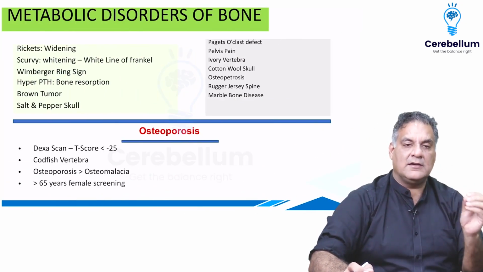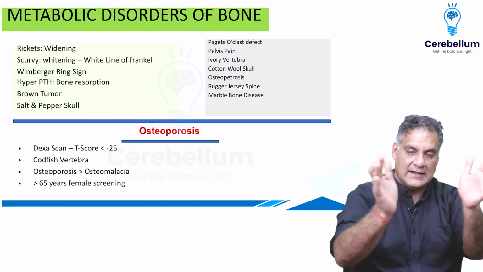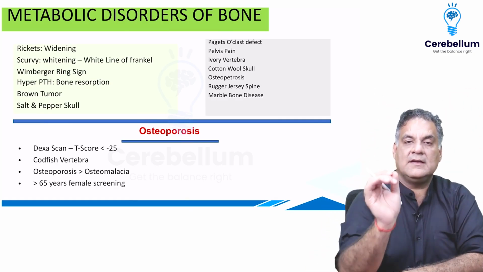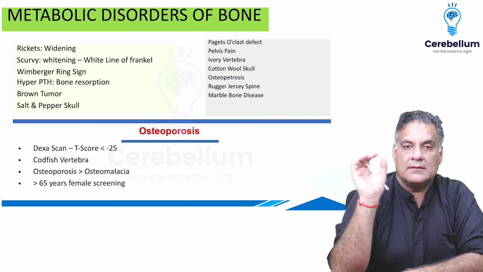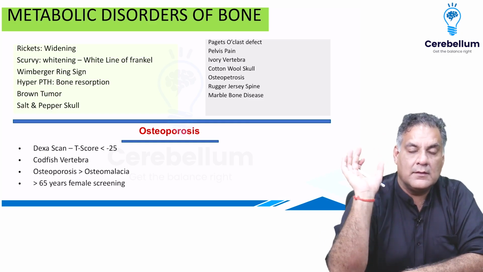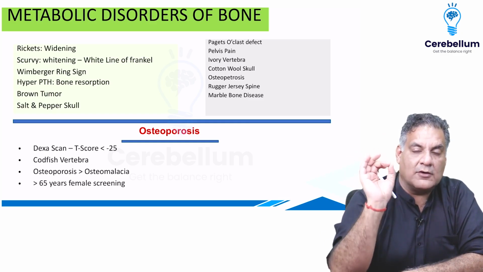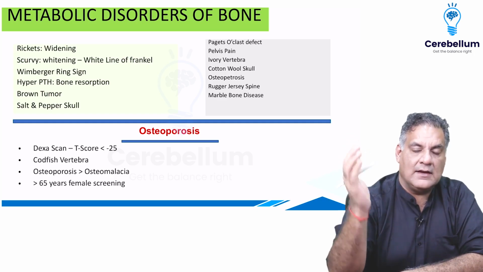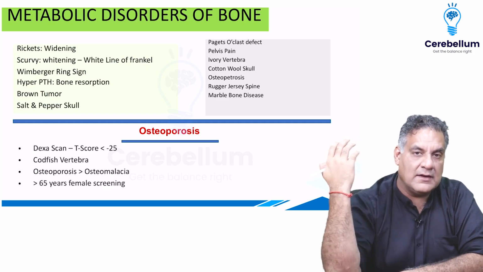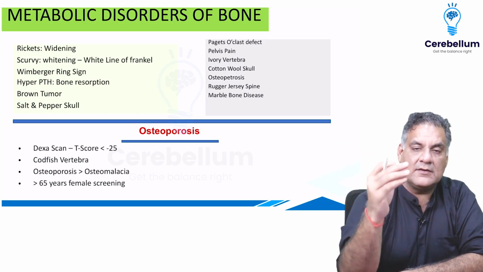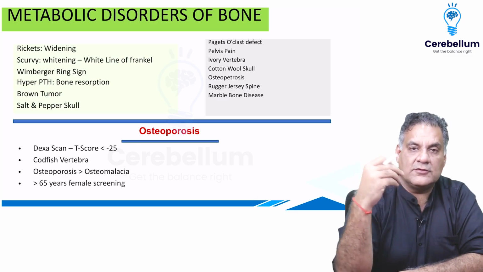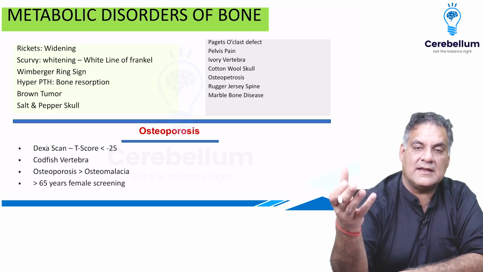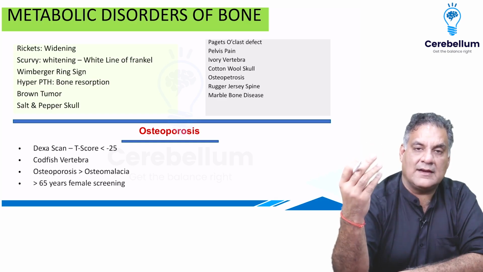When we talk about metabolic disorders of the bone, remember, when there is widening, it's rickets. When the skeleton is whitened out, it's scurvy. Rickets is vitamin D deficiency. The calcium is normal to low. The phosphate is low. Phosphate is only high in renal rickets, because in renal rickets they lose calcium and retain phosphate, so hyperphosphatemia occurs. Alkaline phosphatase is high because rickets is a mineralization disorder. Osteoblastic activity increases, so alkaline phosphatase is high.